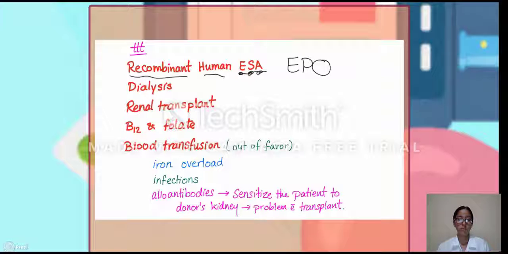He has a lot of alloantibodies. Alloantibodies, antibodies to other people, but not self. Self will be auto. Alloantibodies, so they will attack the donor kidney. So renal transplantation will be a problem here due to the alloantibodies.